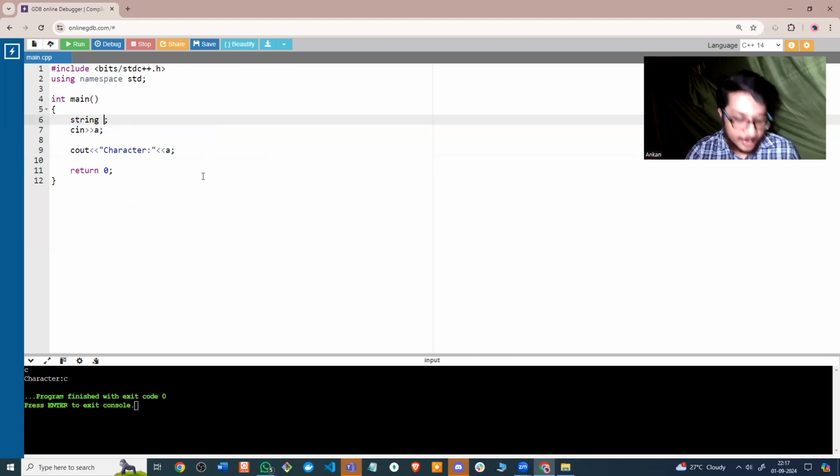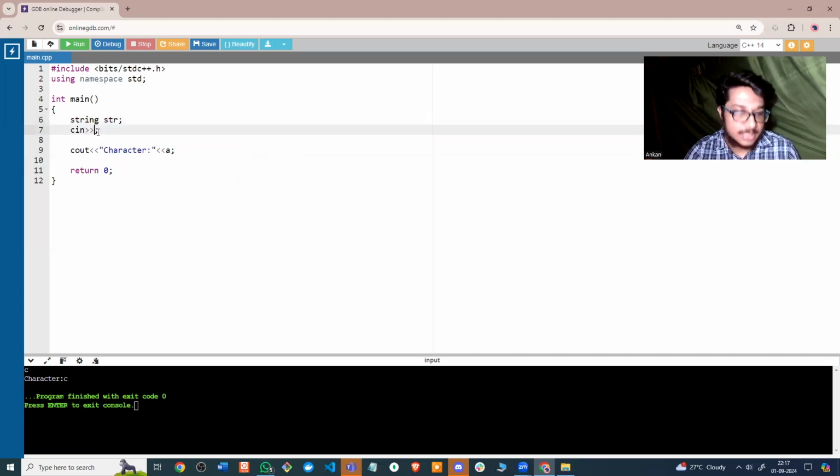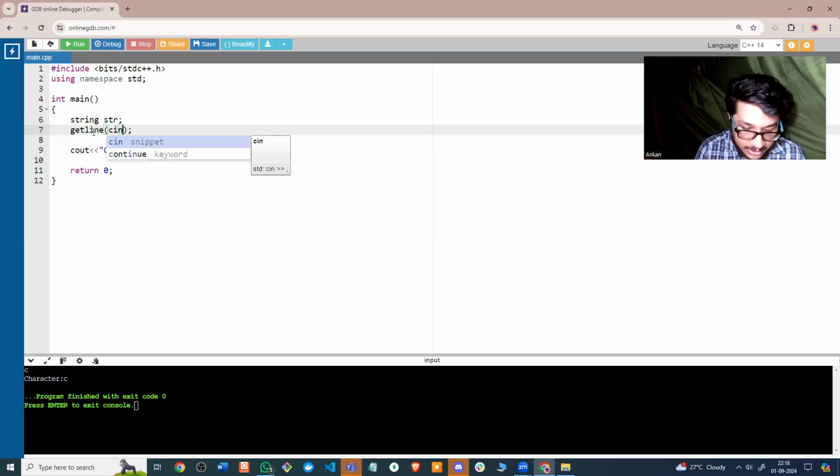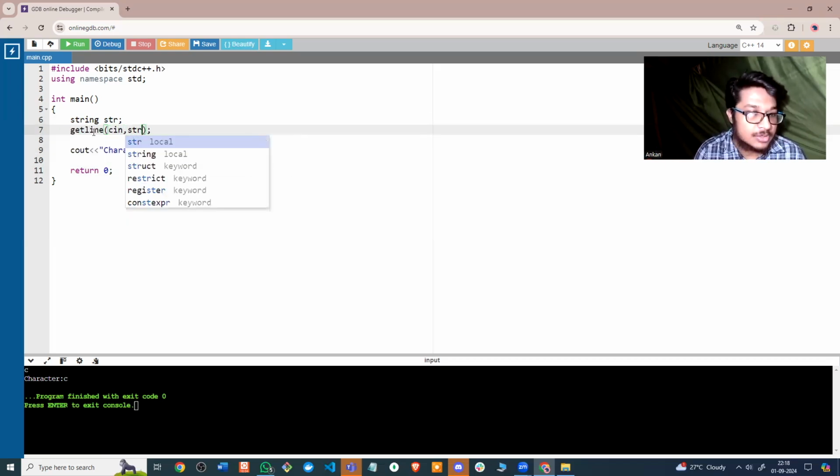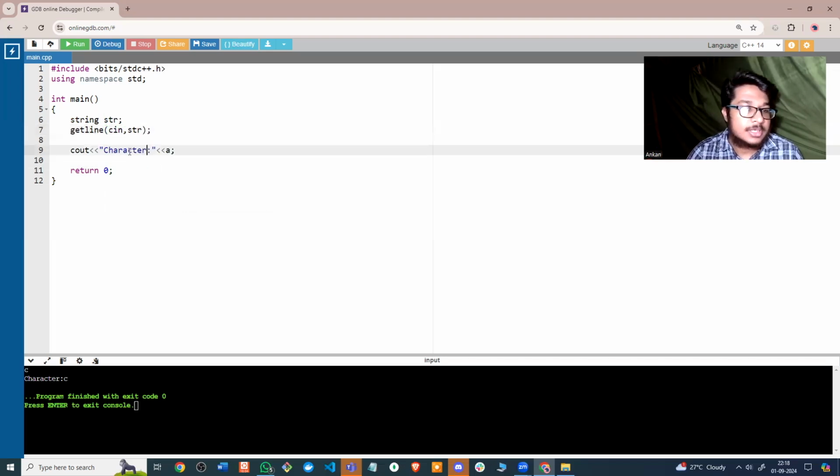Maybe for better variable naming convention, we take str, cin of str. If you do this, it will only take a word as an input. But you need the entire line, which can contain spaces or anything. So for that, instead of doing cin str, you can use the keyword getline. So you can use getline, and you can do cin comma then the str which you have taken. So here you can just put string,